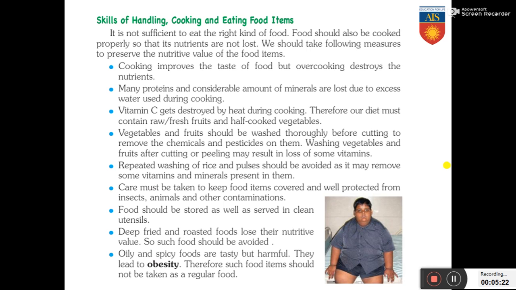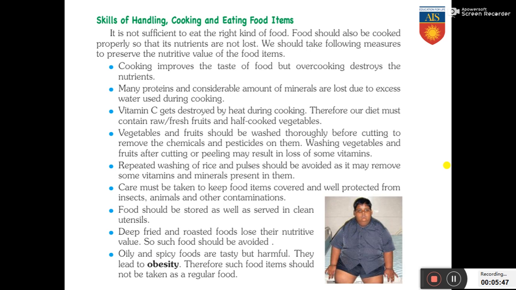Vegetables and fruits should be washed thoroughly because they have chemicals and pesticides on them. That is why you must have seen that after the vegetables are brought to your home, the vegetables and fruits are washed properly. Why are they done so? So that to remove the chemicals and the pesticides on them, because these pesticides are toxic to your body. They are poisonous to your body. That is why washing is done to remove them.